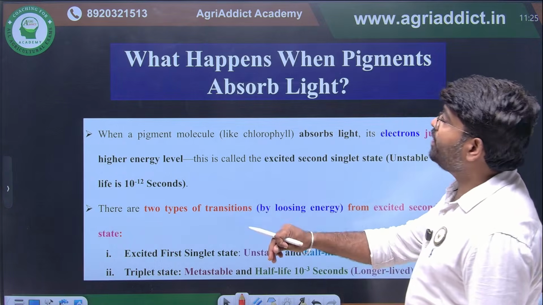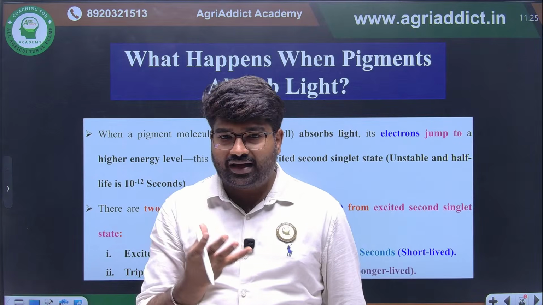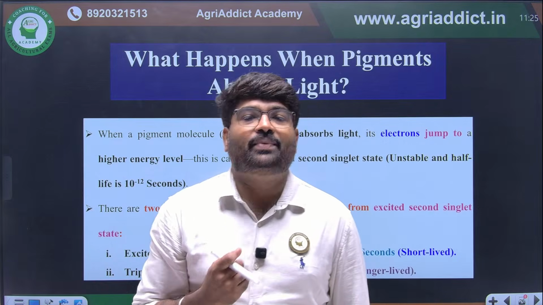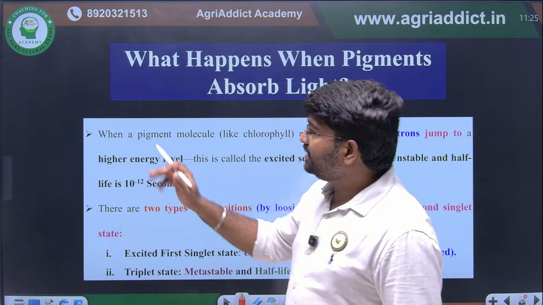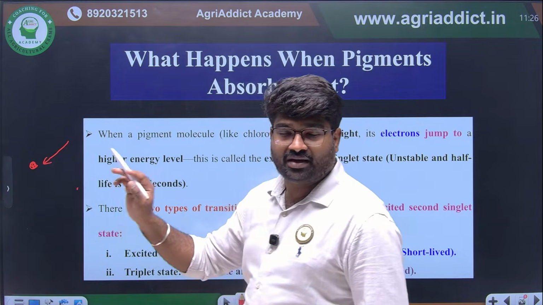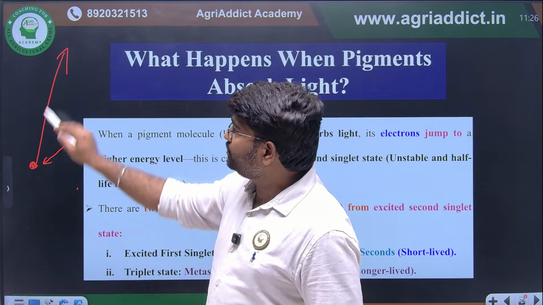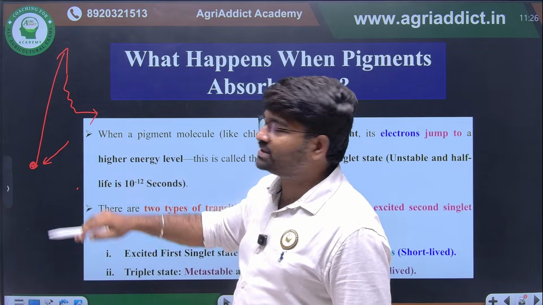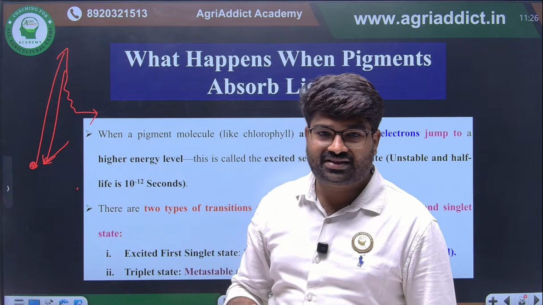Okay. Now we are going to see what happens when a pigment absorbs light. If a chlorophyll molecule or any pigment molecule absorbs light, what will happen there? This we have already seen. If we give some light energy to a molecule, it will go from ground state to excited state. Then it may lose the energy, whatever light energy it absorbed. This may be released and it will come to the ground state. This is the basic.